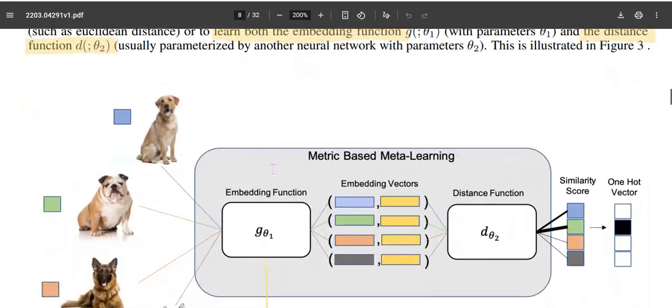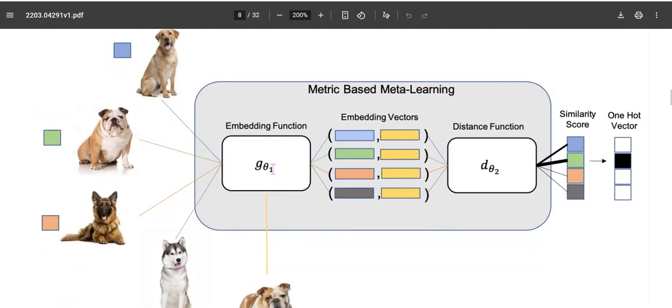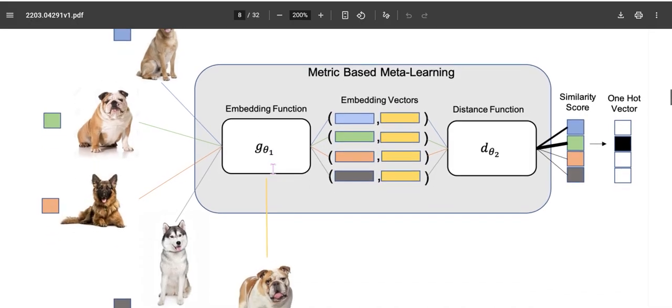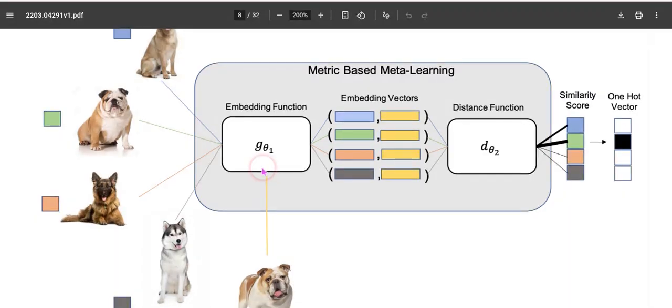This is very clearly illustrated in this figure. We have different tasks, M-way K-shot tasks, where M is the number of classes. For example, here it is 4, and K here is 1. We try to make an embedding function so that, using a support set, when the query is given, this query is also embedded using this function.